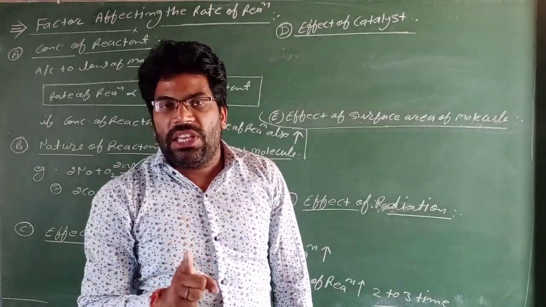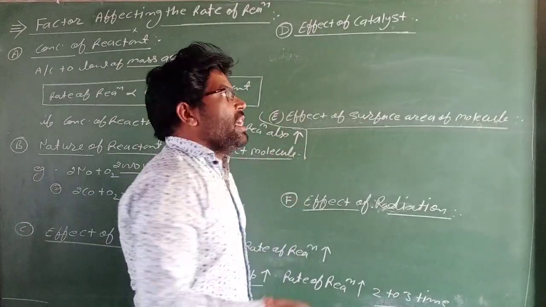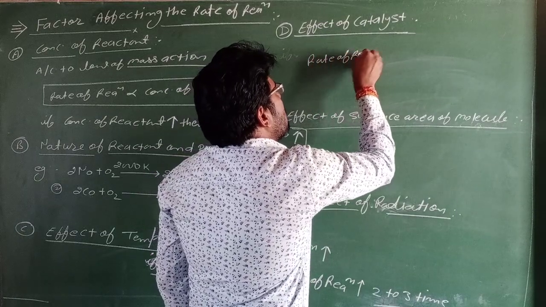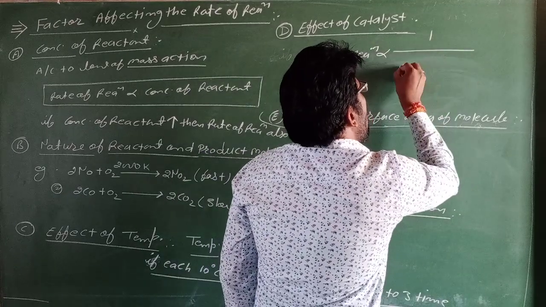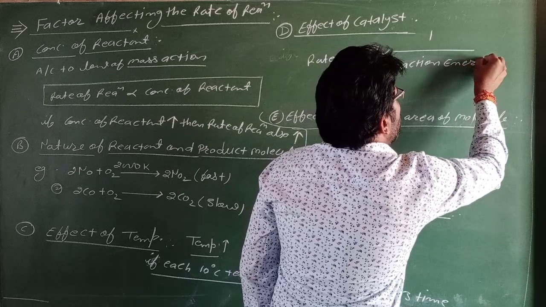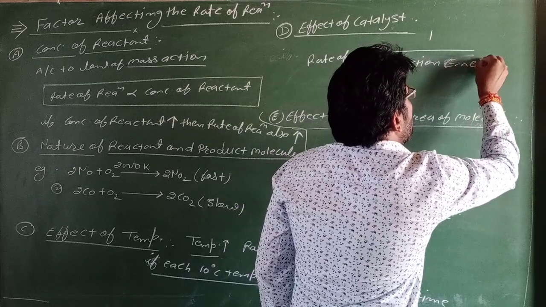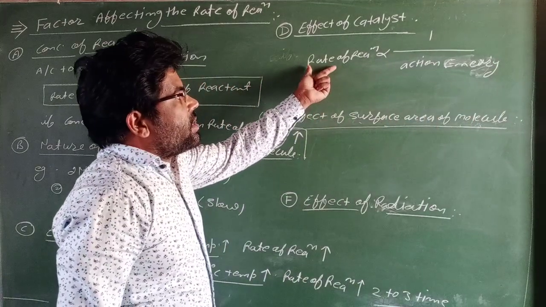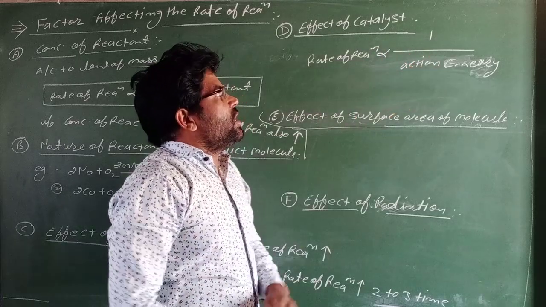The catalyst decreases the activation energy of the molecule and the rate of reaction increases, which means the rate of reaction is inversely proportional to the activation energy.